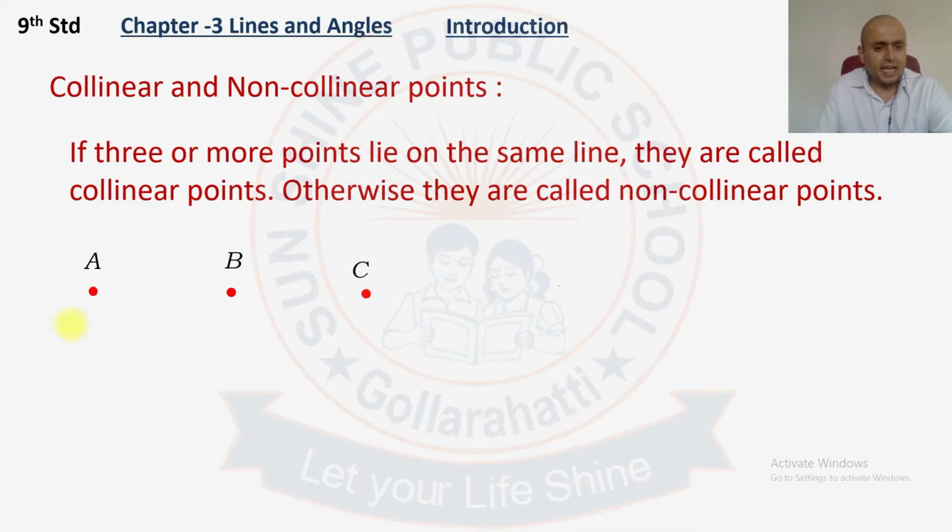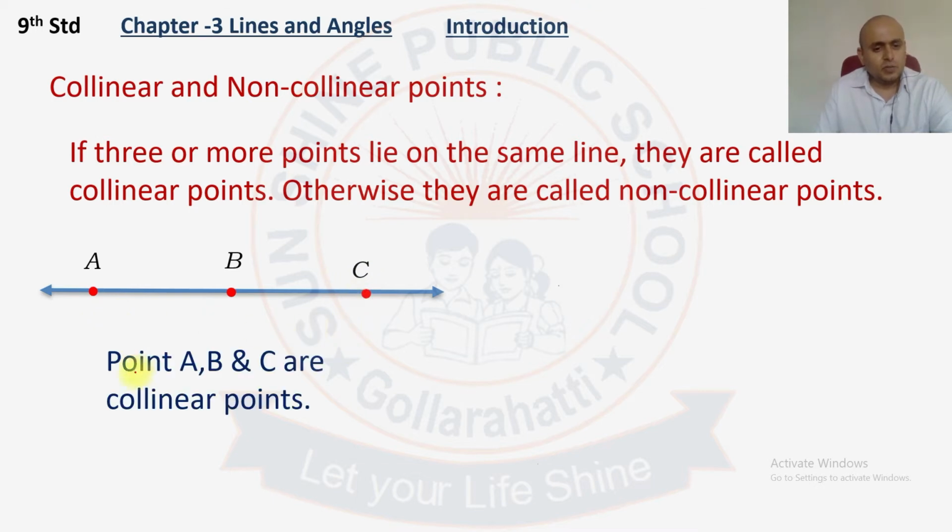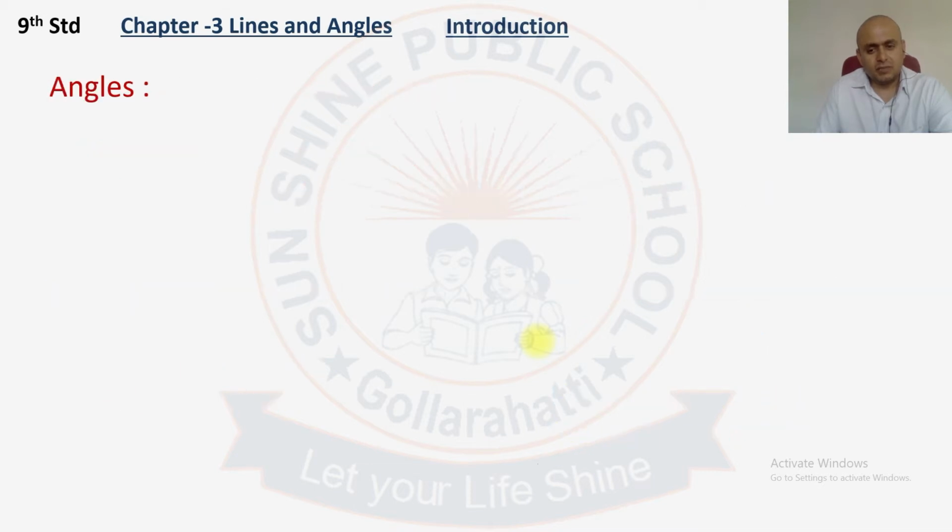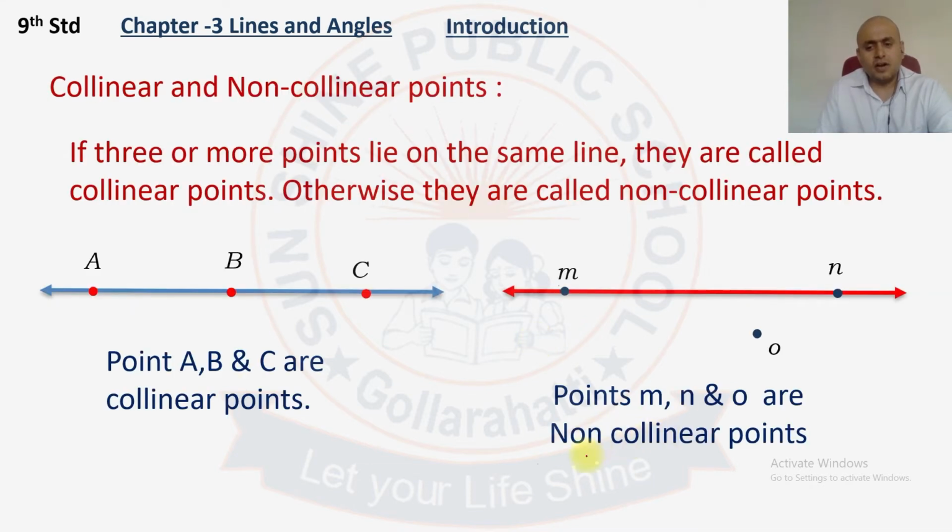Here points A, B, C lie on the same line, so they are called collinear points. So points A, B, C are collinear. If the points M, N, O are not on the same line, those are called non-collinear points. So points M, N and O are non-collinear points.